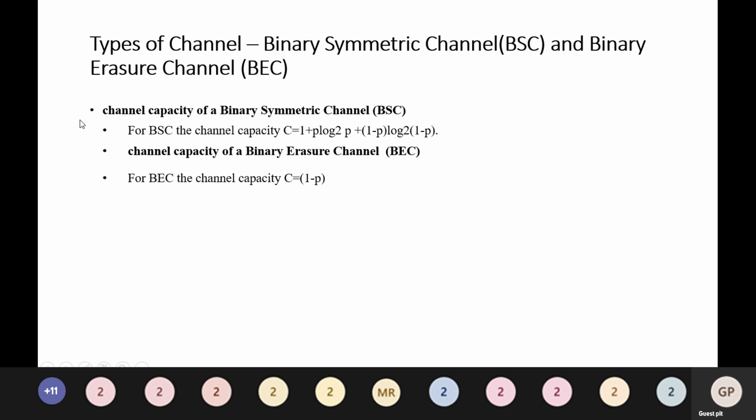Moving on to the next slide, types of channels: binary symmetric channel BSC and binary erasure channel BEC.